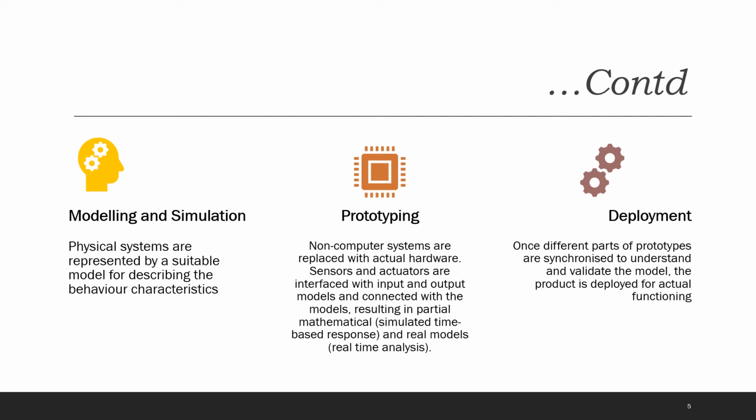The second stage is the prototyping. In this step, from the initially developed model, the non-computer systems are substituted with actual hardware. Sensors and actuators are interfaced with input and output signals and connected with the elements, thus resulting in a partial mathematical and real model setup. The mathematical part gives a simulated time-based response, whereas the real model gives a real-time analysis.